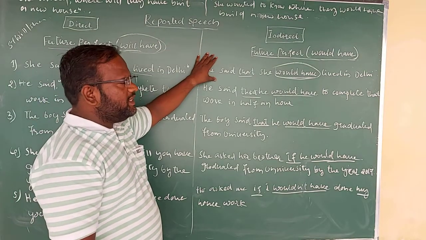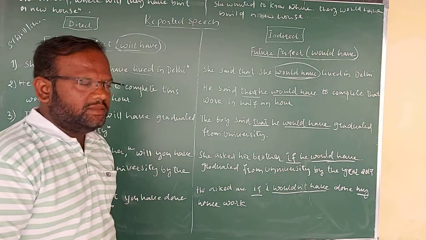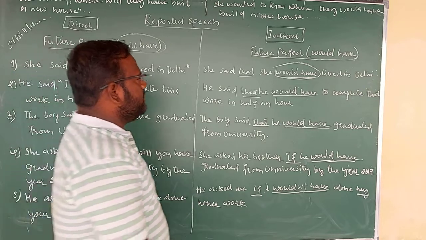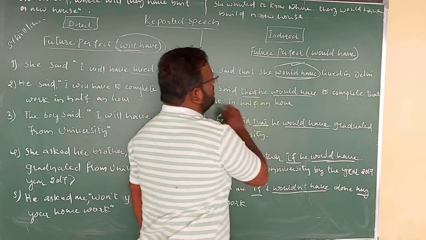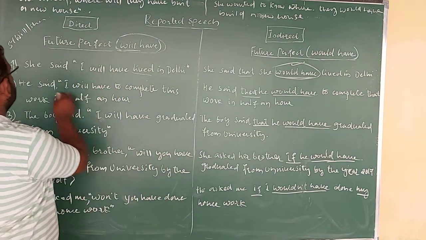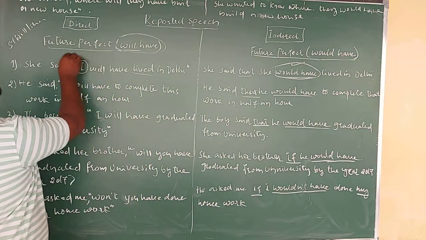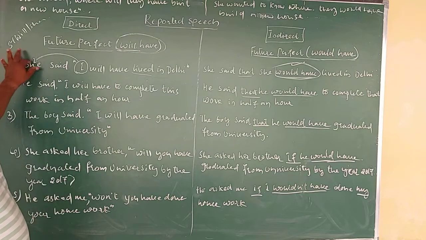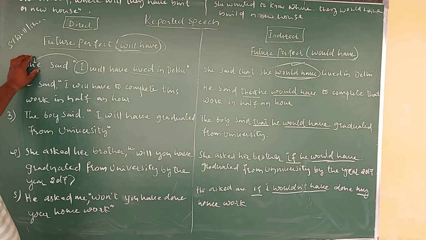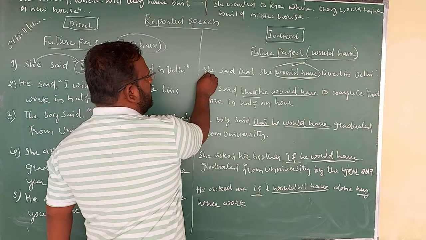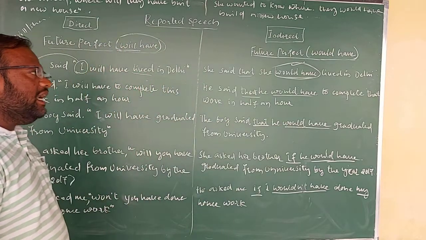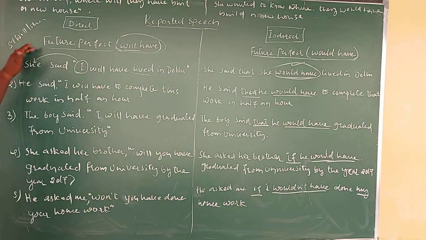In indirect speech it will become, she said that she would have lived in Delhi. The only changes we made are that instead of will have we have taken would have, and we changed the pronoun. So I refers to whom? She. So in place of I we have taken she. Then, she said that she would have lived in Delhi. It is the indirect speech of a future perfect tense.